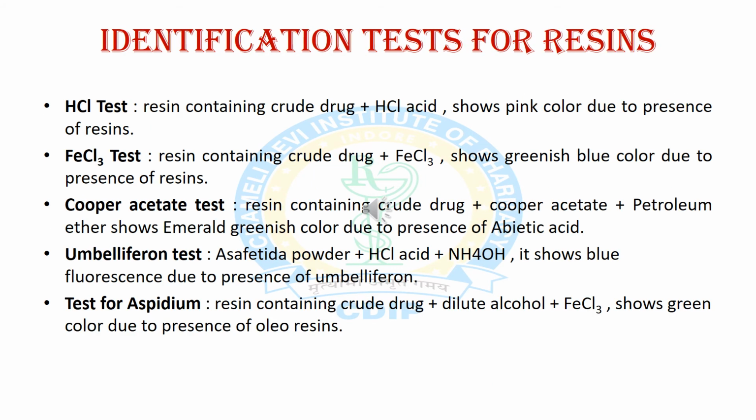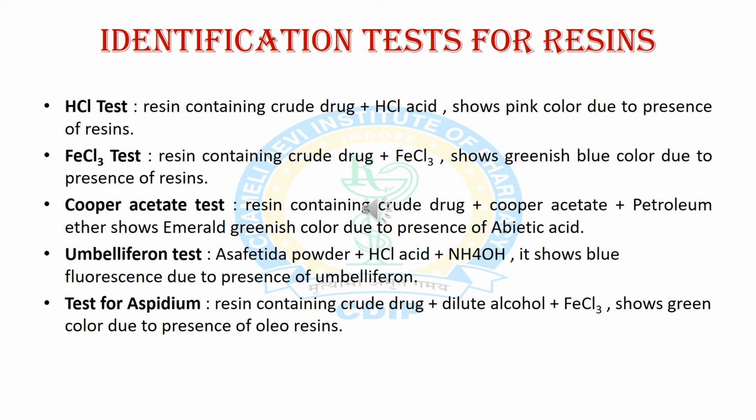Now we will discuss various identification tests for resin. First test is the hydrochloric acid test. In this test, we treat a resin containing crude drug with hydrochloric acid and it shows pink color due to presence of resin. Second is the ferric chloride test. In this test, we take the resin containing crude drug and treat it with ferric chloride solution, and it shows greenish blue color due to presence of resin.